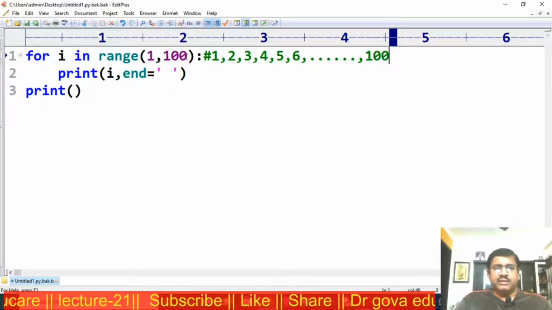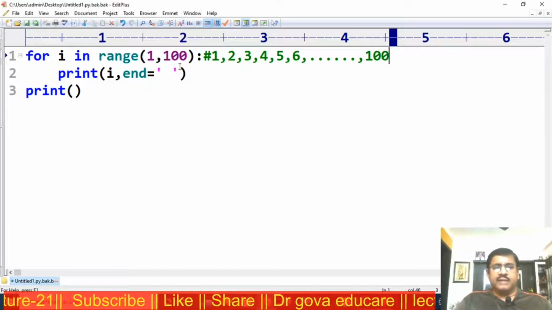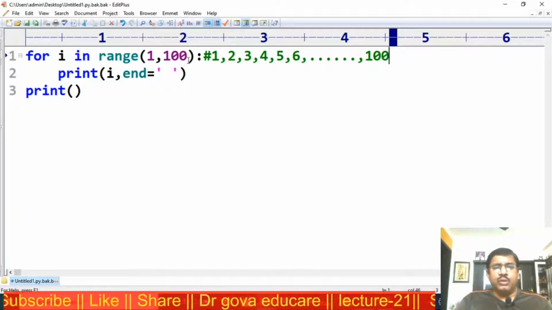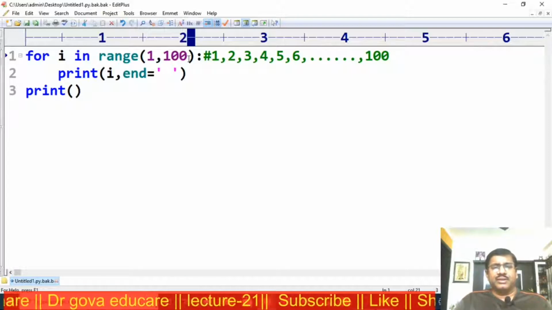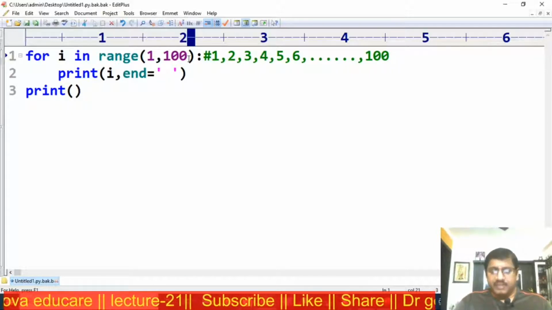Now this is nothing but the natural numbers. Now I want to display all odd numbers up to 100.